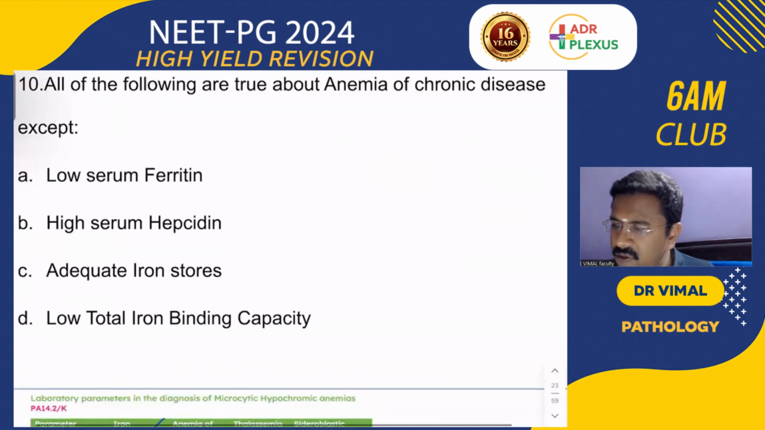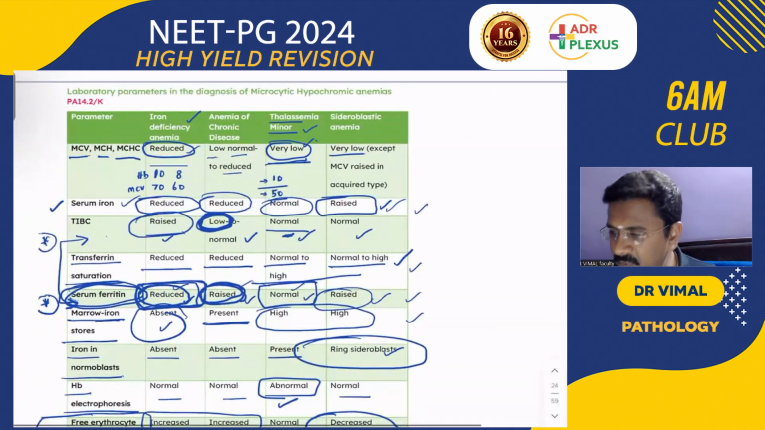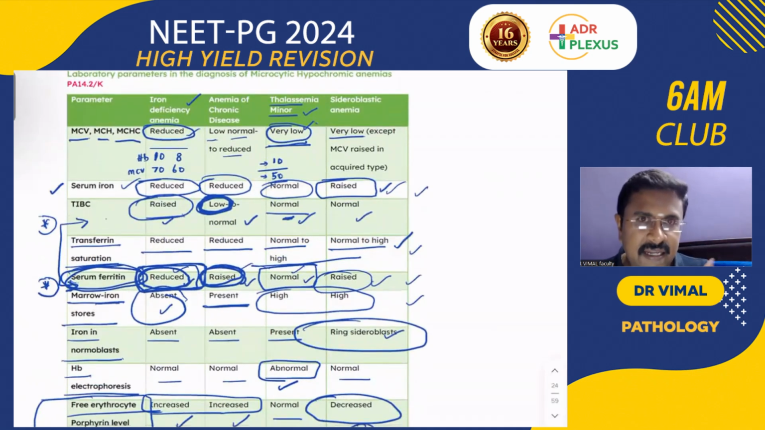All of the following are true about anemia of chronic disease, except. So this is going to be one of the standard questions to differentiate between the causes of microcytic hypochromic anemia. The mnemonic to remember is CTIL: sideroblastic anemia, iron deficiency anemia, thalassemia, anemia of chronic disease, and lead poisoning. So all are the causes of microcytic hypochromic anemia.